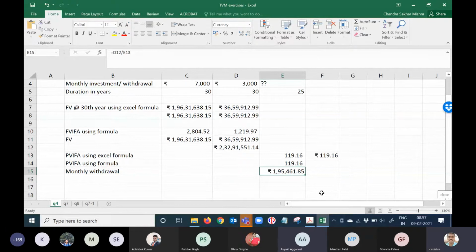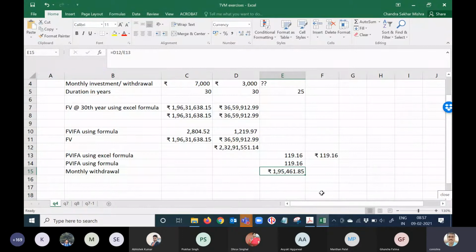You said 2 crore 32 lakh is the amount of money you have in your kitty after 30 years. You put that in another investment and slowly withdraw the amount from there. So 2 crores 32 lakhs is the money you have, and for every 119 rupees you can get 1 rupee. So if you divide 2 crores 32 lakhs by 119, that gives you the amount of money you can withdraw out of 2 crores 32 lakhs, right? Yes. That is, 119 rupees 16 paisa.